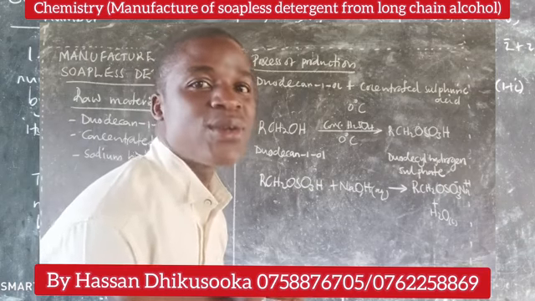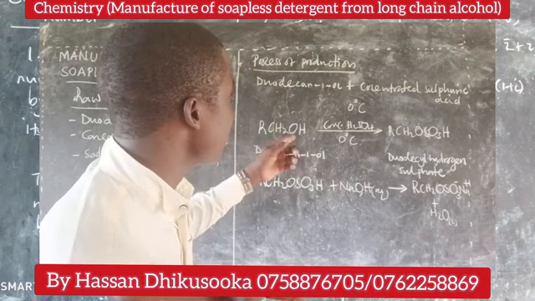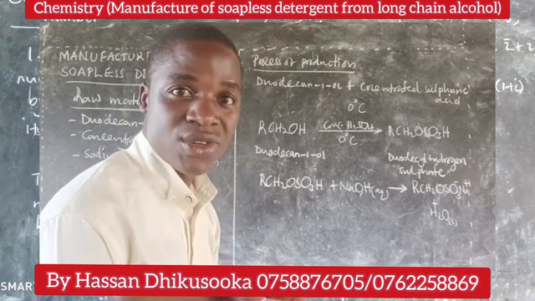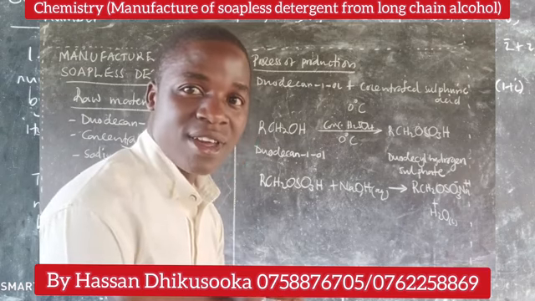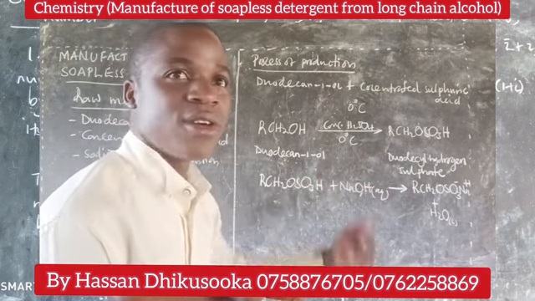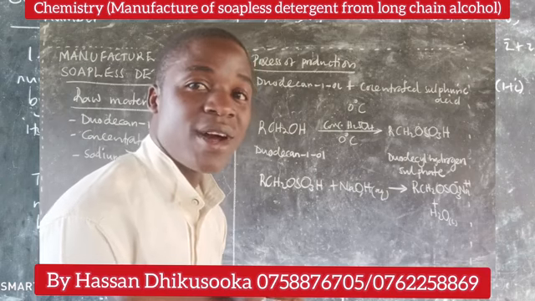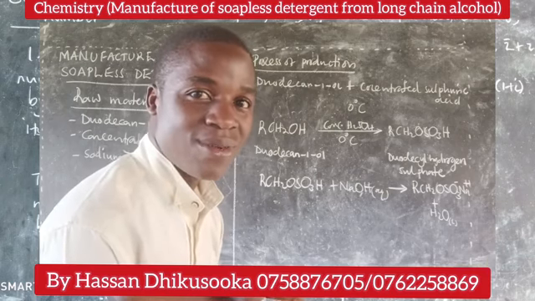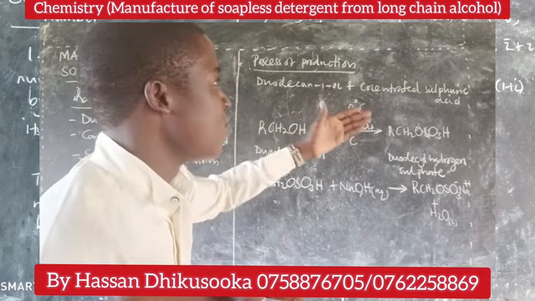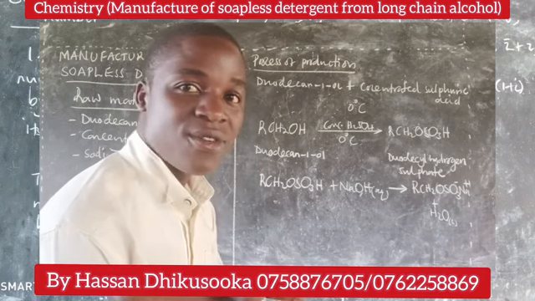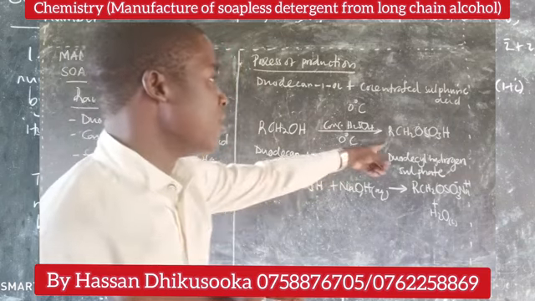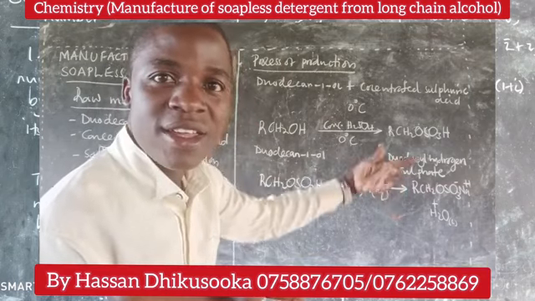Or in case you don't want to mention 0 degrees Celsius, you can say cold concentrated sulfuric acid, because the mere mentioning of the word cold, you have talked about the 0 degrees Celsius. So the decan-1-ol is reacted with cold concentrated sulfuric acid to obtain decyl hydrogen sulfate.